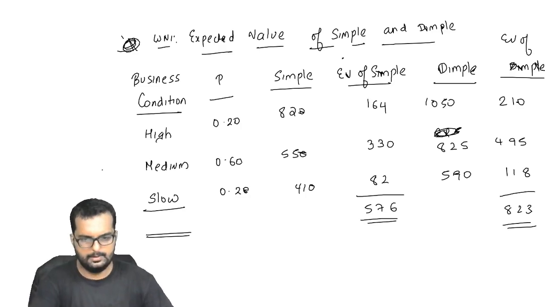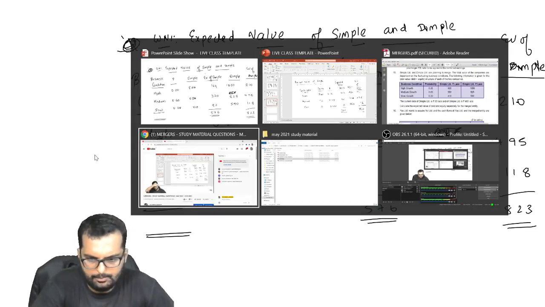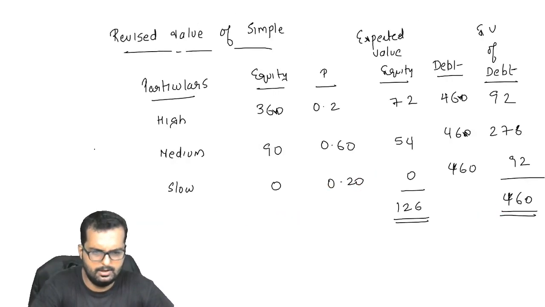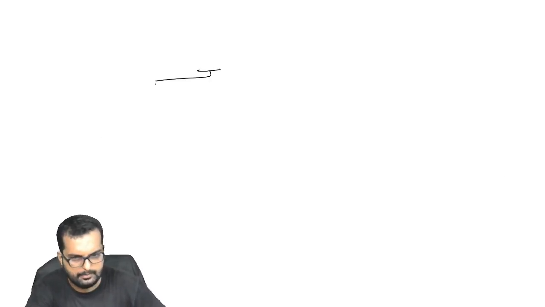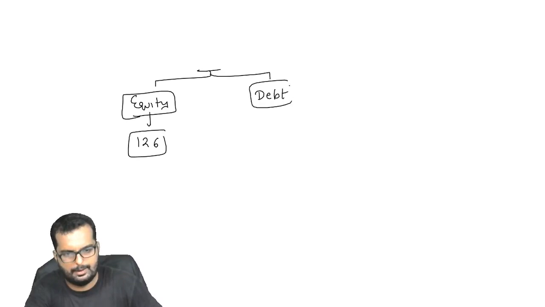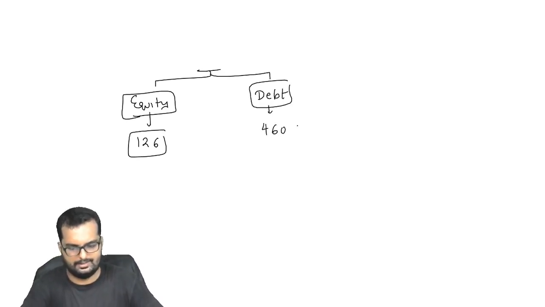Alright, have you all put up till here? Fine. I'll go to the next part now. I hope everybody is clear so far. Sorry, this was a slide. I believe you all have written down this slide. So what we understand here is that now the value of equity turns out to be 126 and the value of debt turns out to be 460.